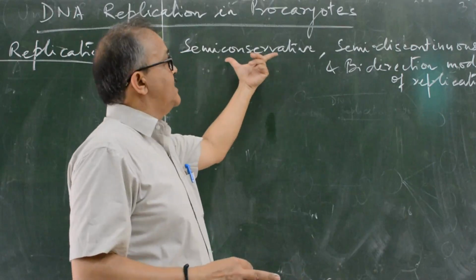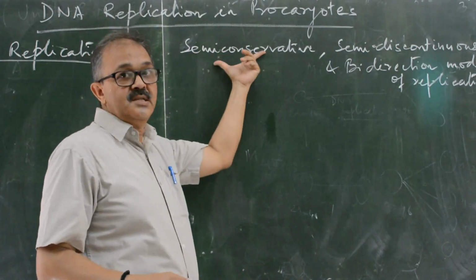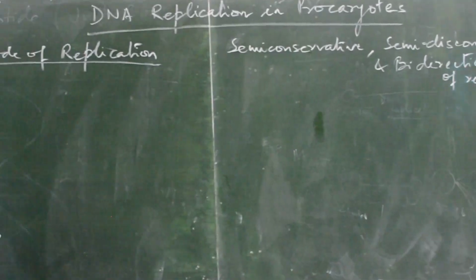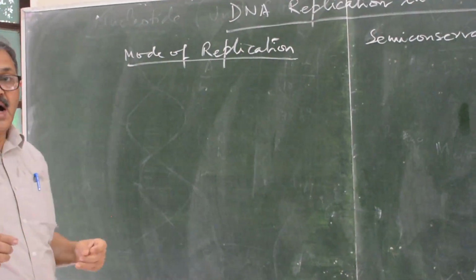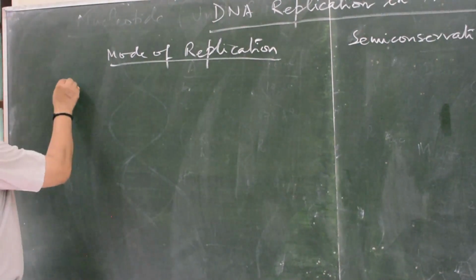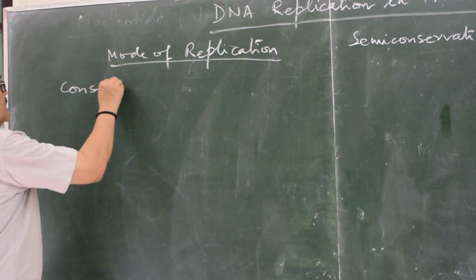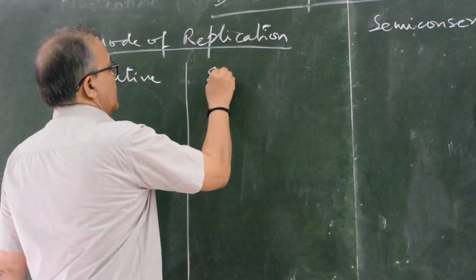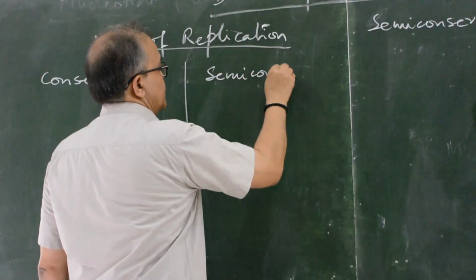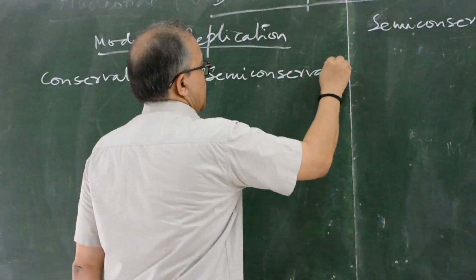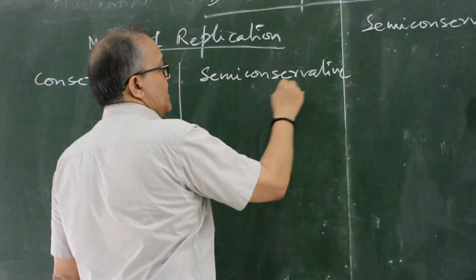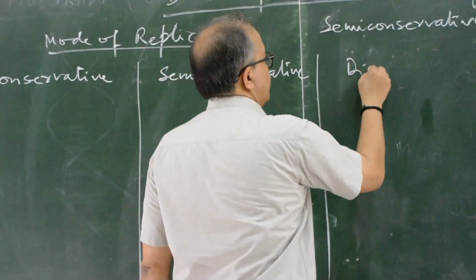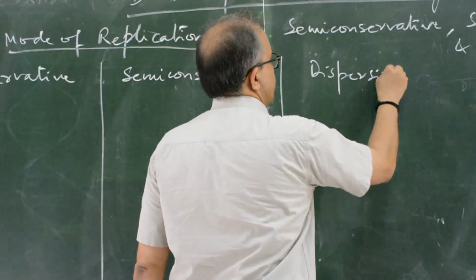The first mode of replication is semi-conservative. There were three proposals of the mode of replication: conservative mode of replication, semi-conservative mode of replication, and dispersive mode of replication.